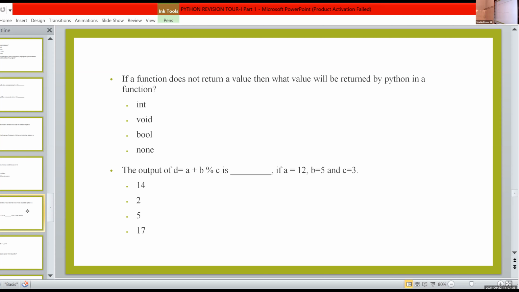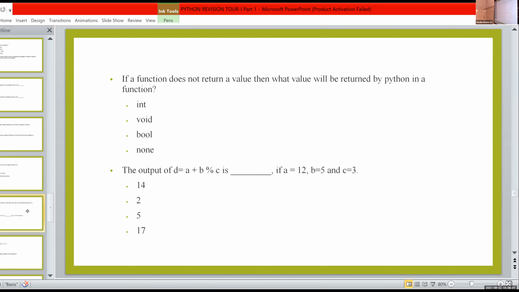Ma'am, here None is a keyword, right? Yes. You want to write N capital: N-O-N-E, None. If a function does not return a value, then the value returned is None.